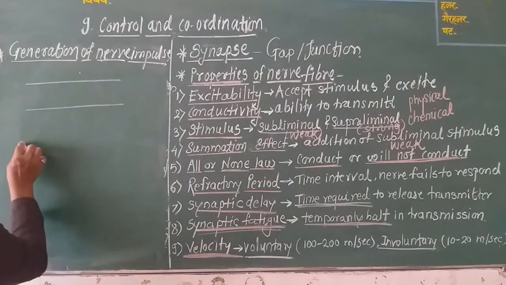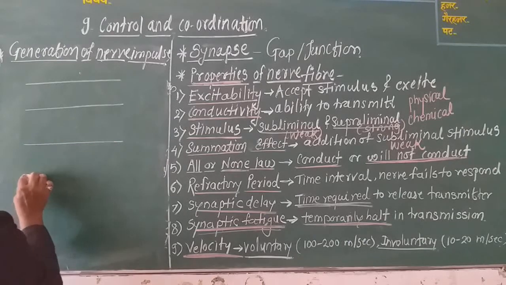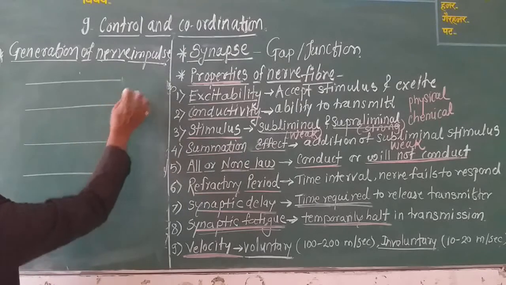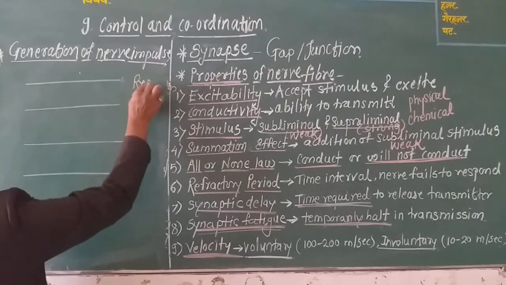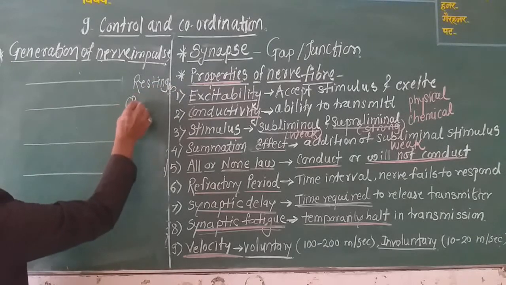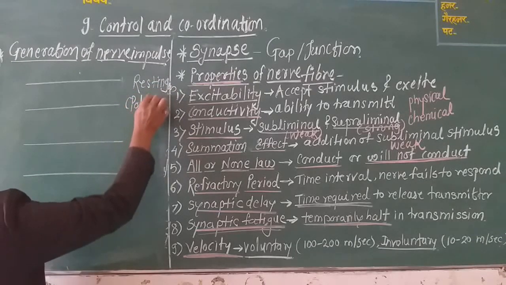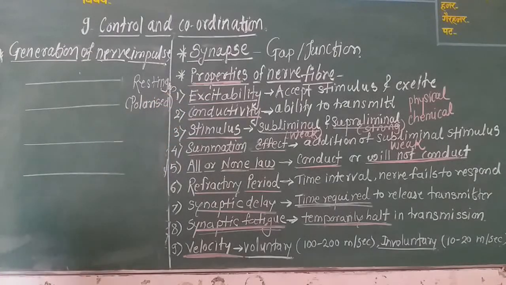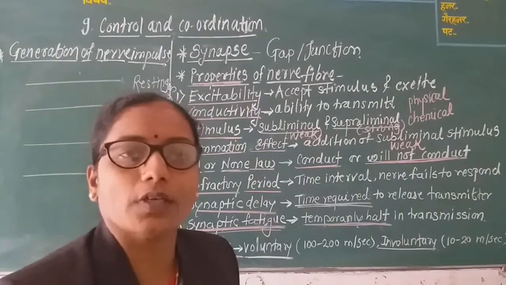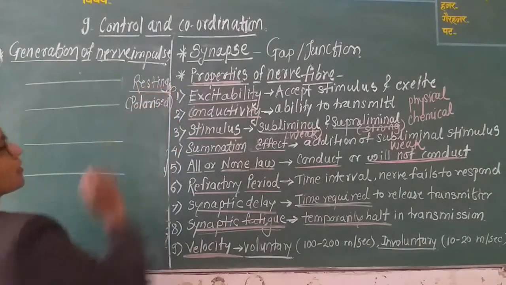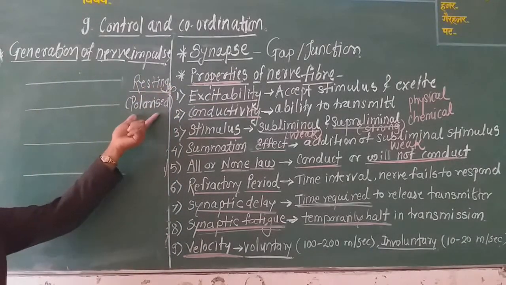See, this is the first axon, this is the second axon. This neuron is at a resting position, and this state is called the polarized state, meaning before getting a stimulus, the neurons are in the resting stage.